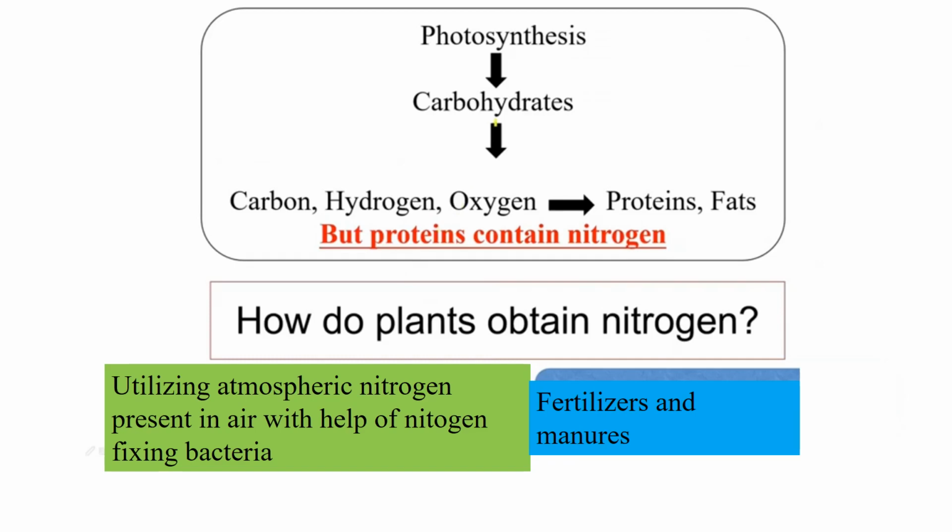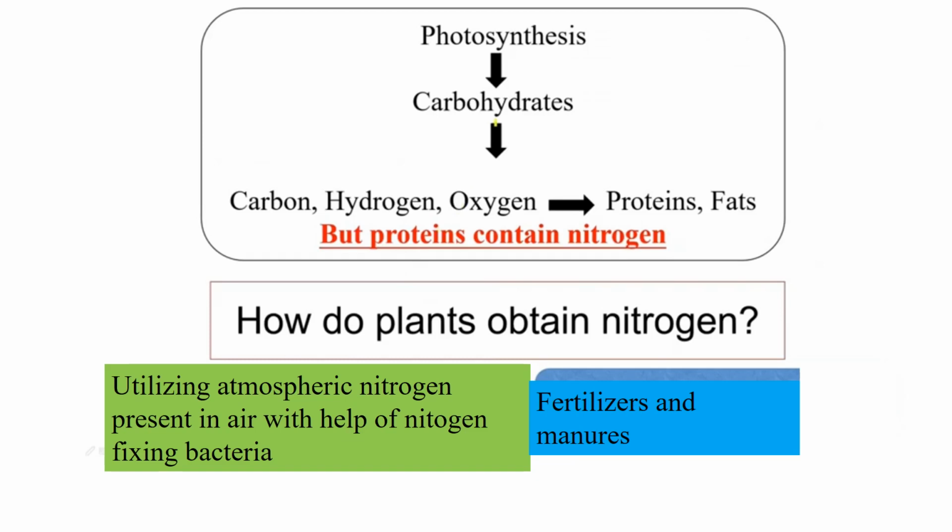This absorption of nitrogen from the atmosphere is done by bacteria called nitrogen-fixing bacteria, namely rhizobium. So how do the plants obtain nitrogen? By utilizing atmospheric nitrogen present in air with the help of nitrogen-fixing bacteria like rhizobium, and also from fertilizer and manure.